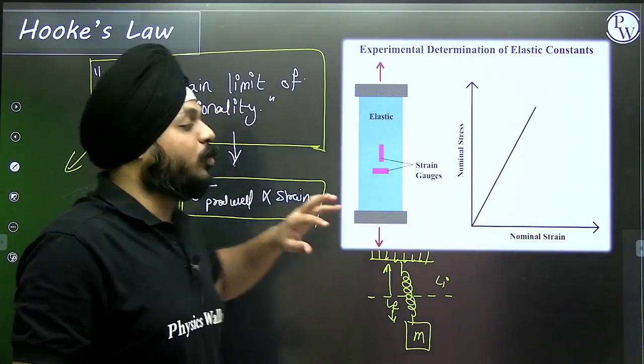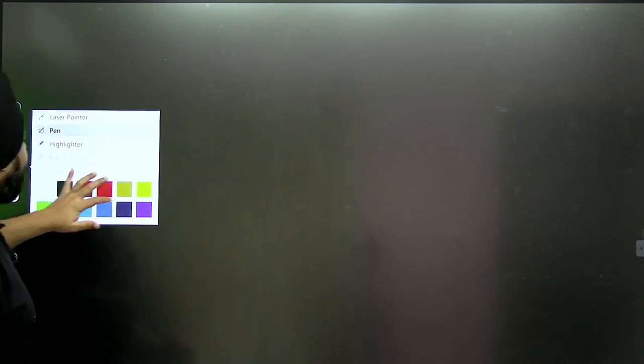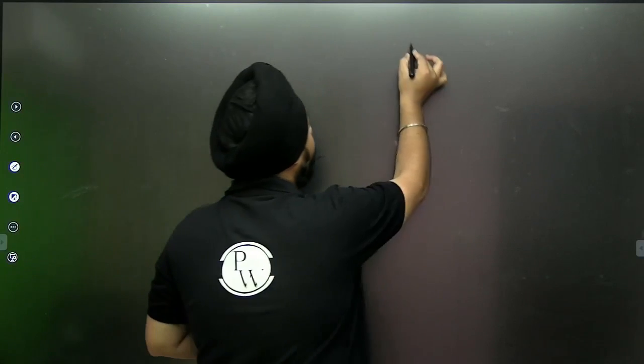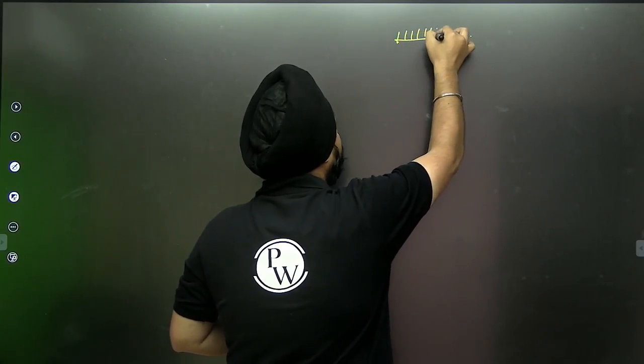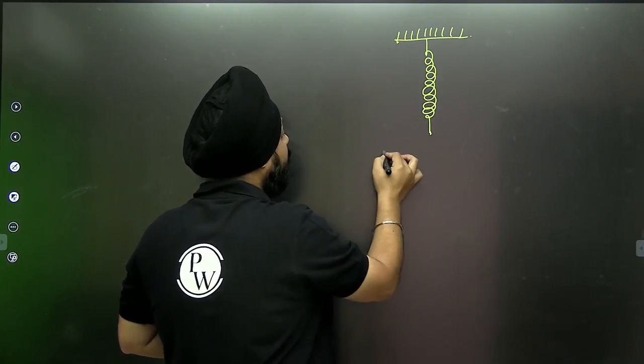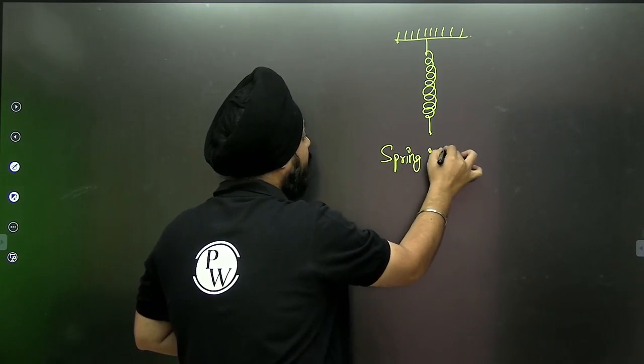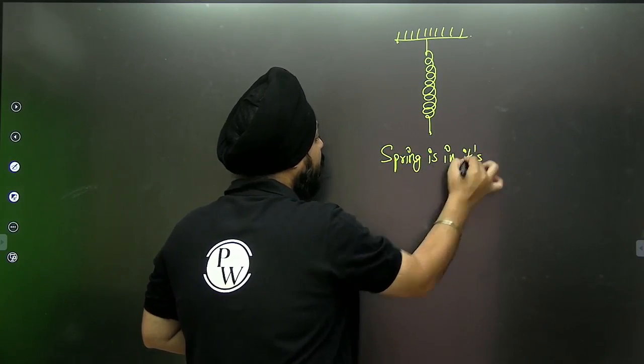Right now we are going on to Hooke's law only, and we are going to see one of the examples of it. Suppose initially the spring is in its natural length.